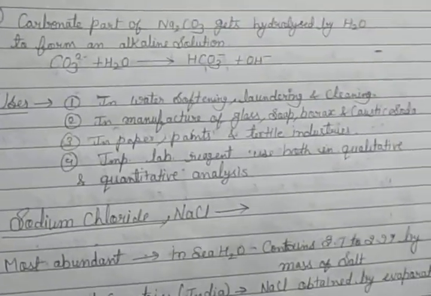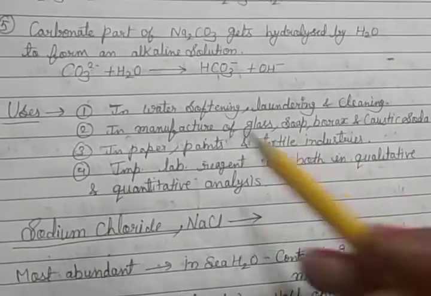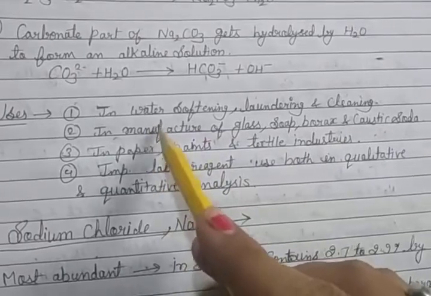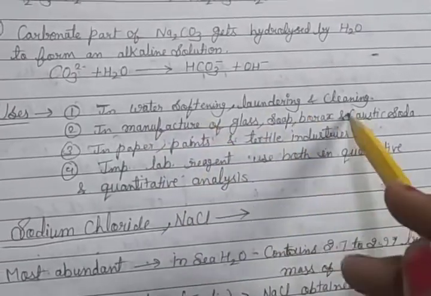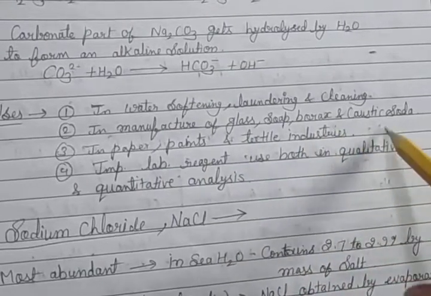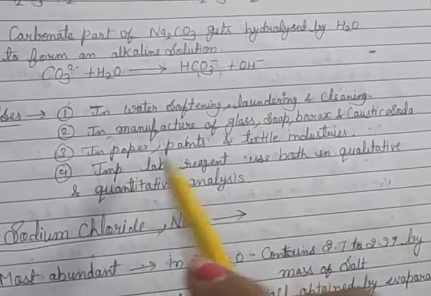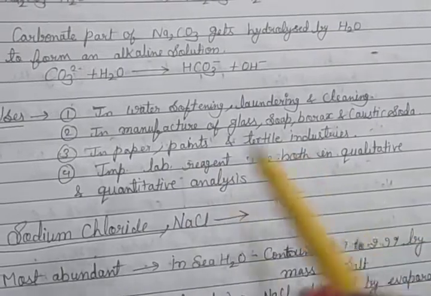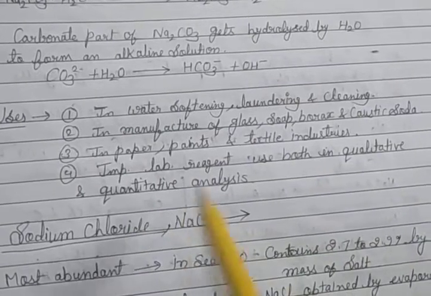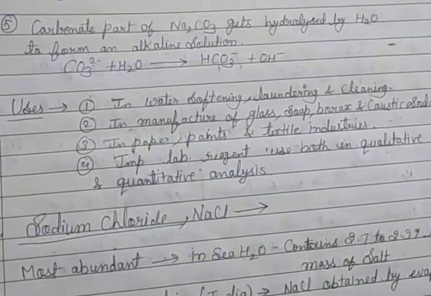Then the uses. Washing soda is used in water softening, laundries and cleaning. It is used in the manufacture of glass, soap, borax and caustic soda. It is also used in paper, paints and textile industries, and is an important laboratory reagent, used in both qualitative and quantitative analysis. So these are its main uses.